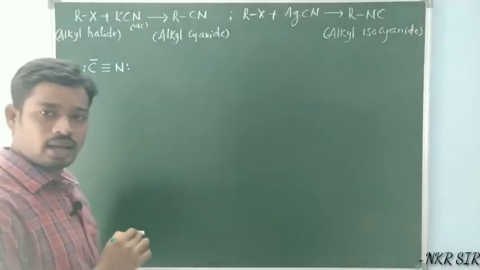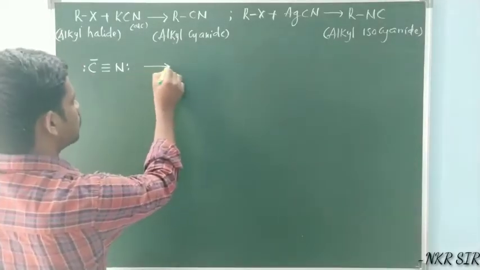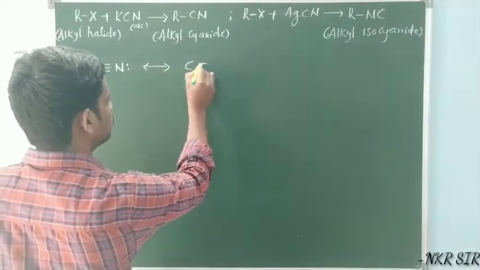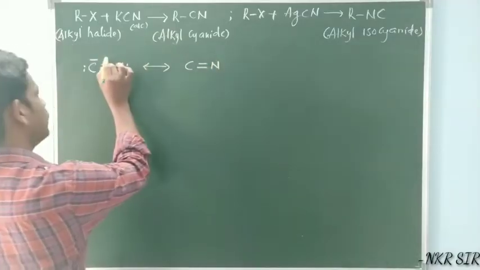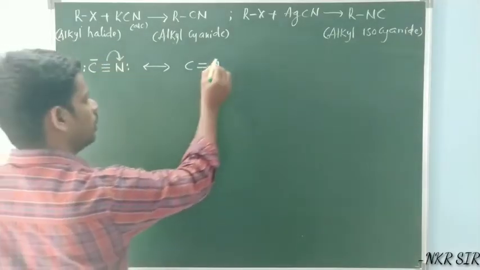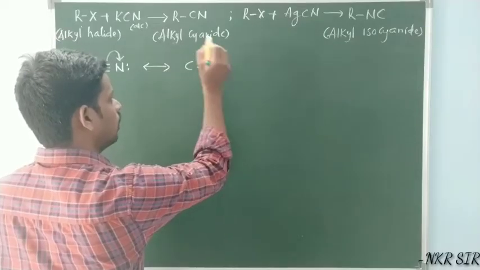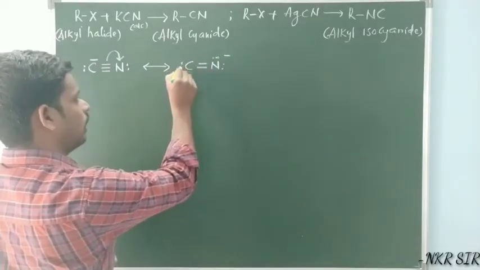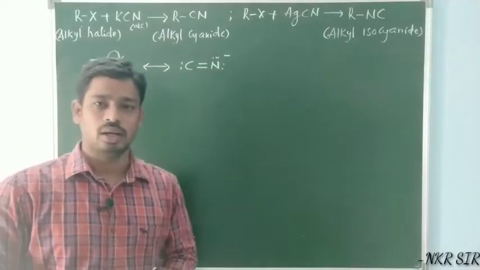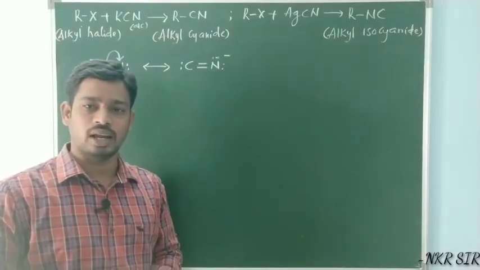This is the cyanide ion. Its resonance structure is, this bond is shifted to nitrogen, then the electron pair is written on the nitrogen, it will get a negative charge. These two are the resonance structures of the cyanide ion.